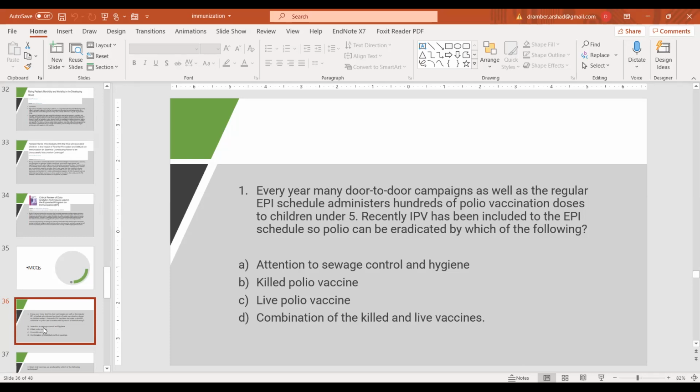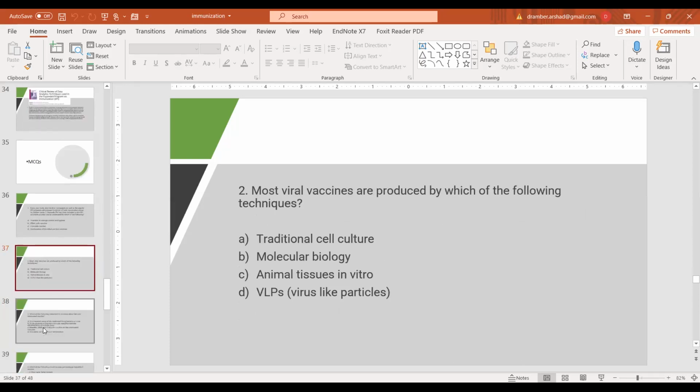Any idea which is the best option? Yes, D is the right answer. Using a combination of vaccines in the form of killed and live vaccines separately at different times, as given in the EPI schedule, is the best strategy.